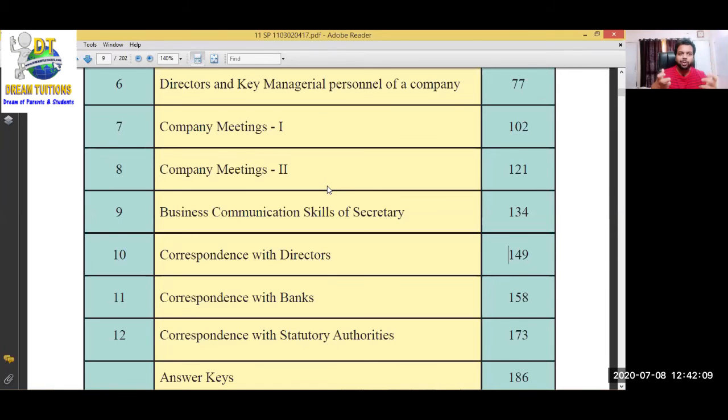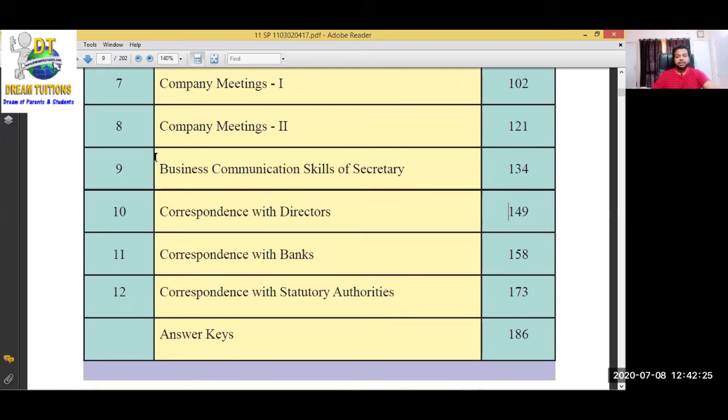So what are the other types of meeting? What are the rules? ठीक है, ये सब we are going to see in these 2 chapters, meeting 1 and meeting 2, because meeting is the important thing to run the company properly. Okay, after that, chapter 9, business communication skills of secretary. अब क्योंकि secretary is the important person, the secretary is in the middle between all the parties. Shareholders communicate with the secretary, board of directors communicate with the secretary, government communicates with the secretary, manager communicates with the secretary, as well as the secretary has to communicate with all these people. So he or she should have communication skills. So what is the communication skill required as a company secretary? In this chapter we are going to see.